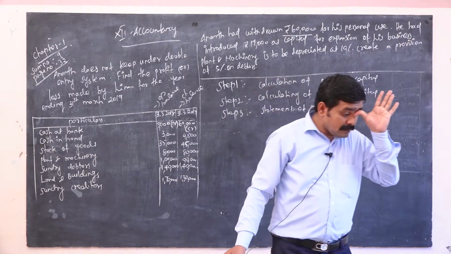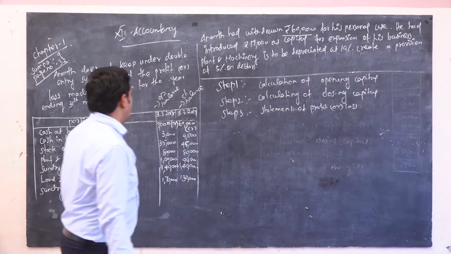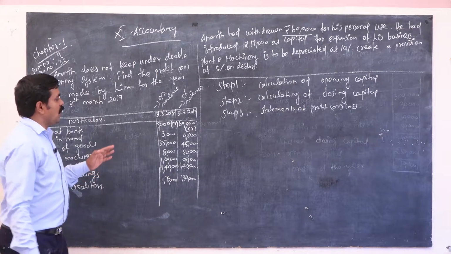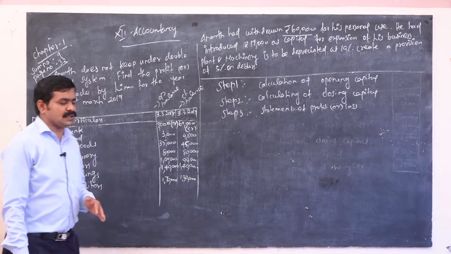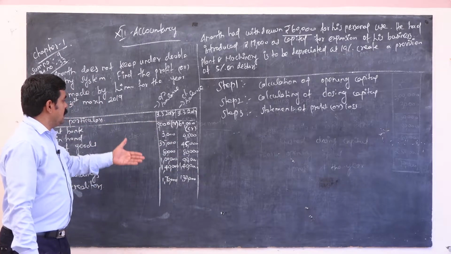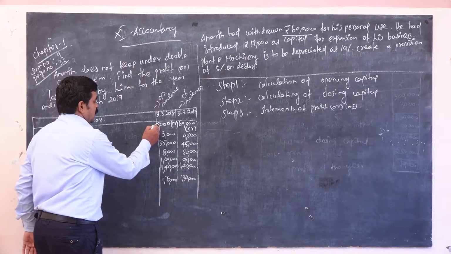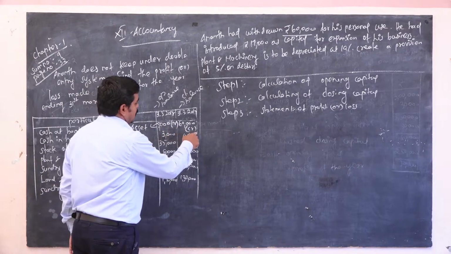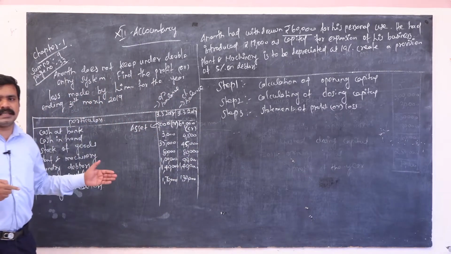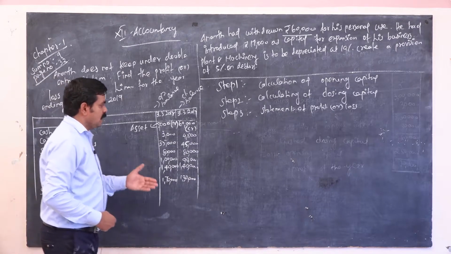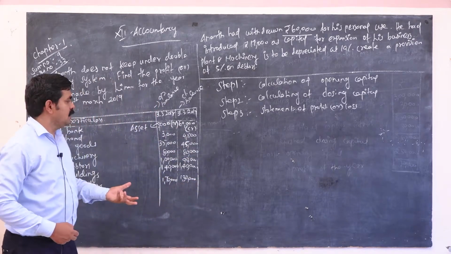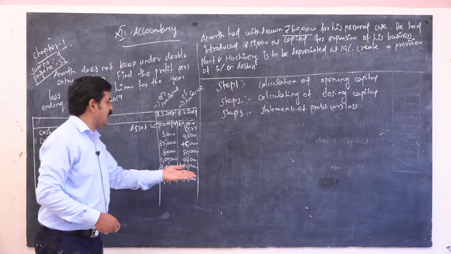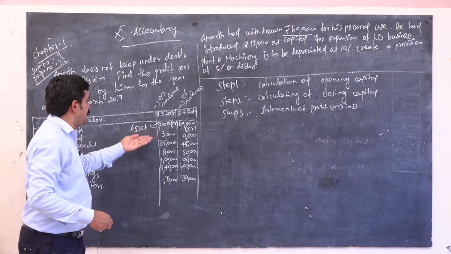Here, cash at bank, that is opening balance 5,000 debtor. In this problem we have to take it on the asset side, and 60,000 creditor is a liability in single entry system. In every problem we have to follow the same way. 60,000 creditor you have to show on the liability side, 5,000 debtor on the asset side.